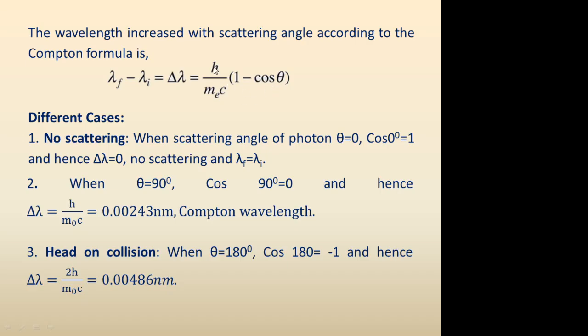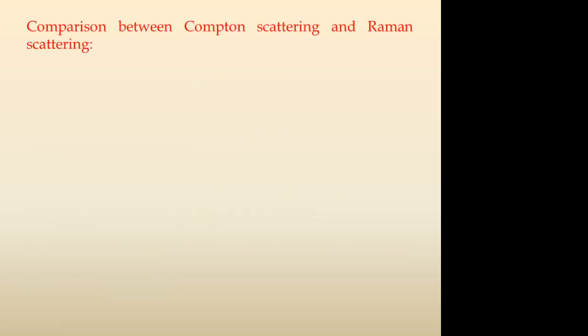So 2 times h by m naught c is equal to 0.00486 nanometers. This is a brief discussion about Compton scattering. In the next slide, we are going to have a simple comparison between Compton scattering and Raman scattering.